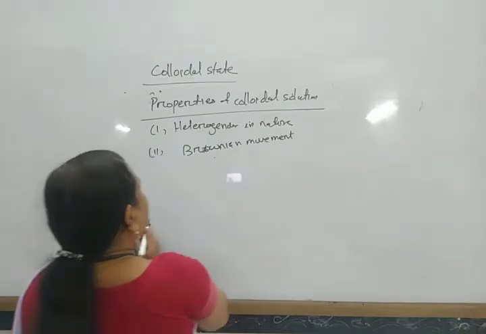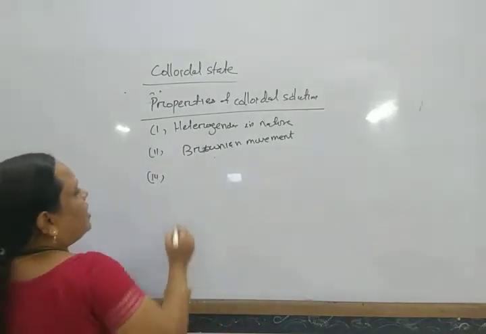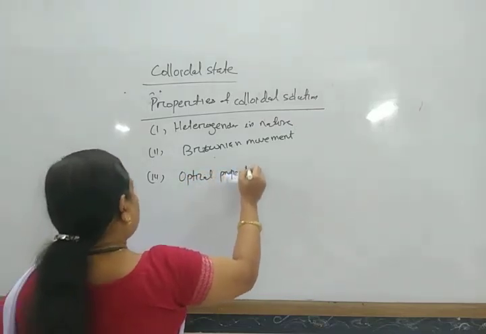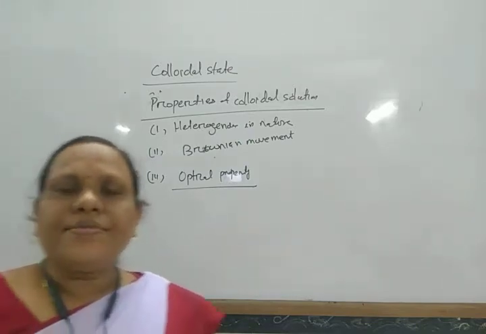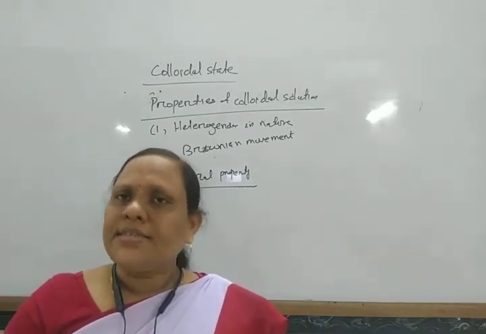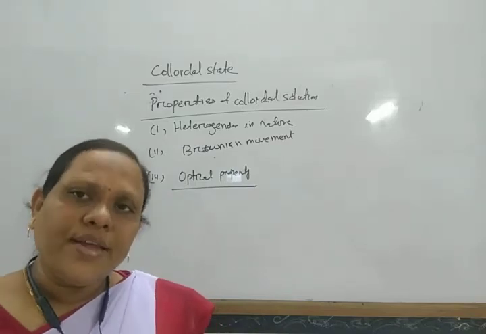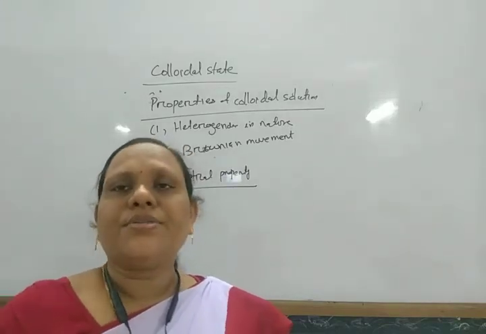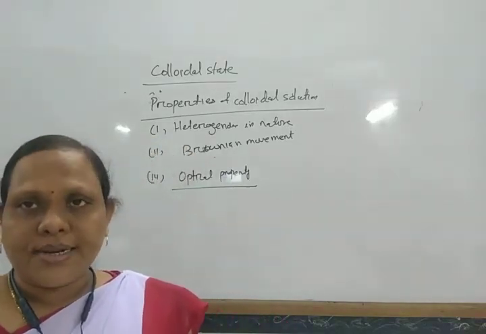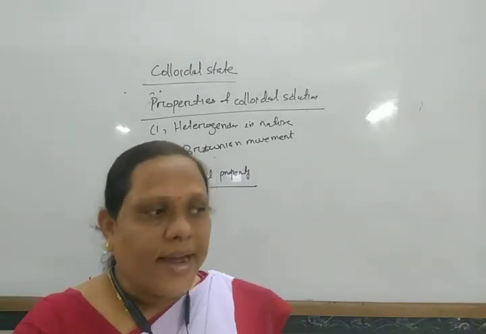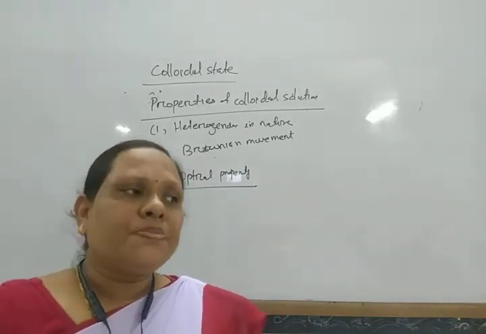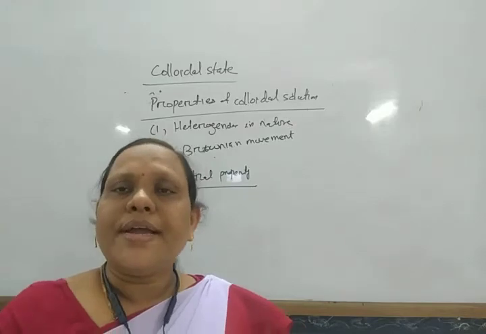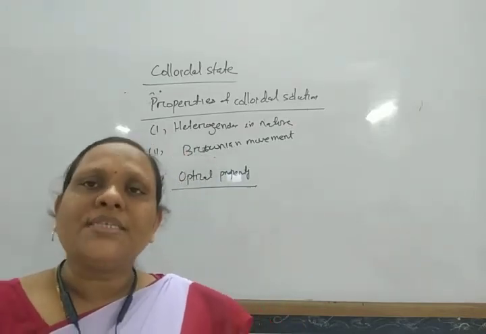Next, another property of these colloidal particles is the optical property. The colloidal particles are generally larger in size than the wavelength of light. So when light passes through these colloidal solutions, its path is illuminated. So we can see its path. When light passes through a true solution, this path cannot be illuminated. But when light passes through a colloidal solution, its path is illuminated. That is due to scattering of light.